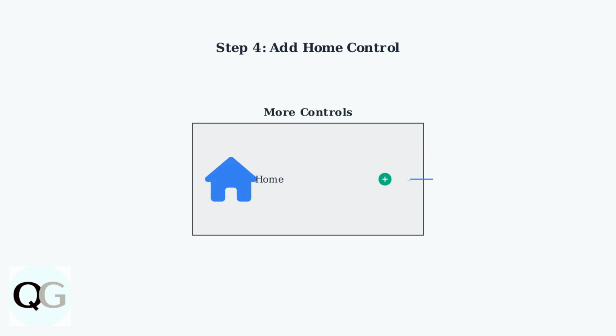Look for the Home control in the More Controls section. Tap the green plus button next to Home to add it to your Control Center. You can also add individual accessories or scenes if you prefer more specific controls.